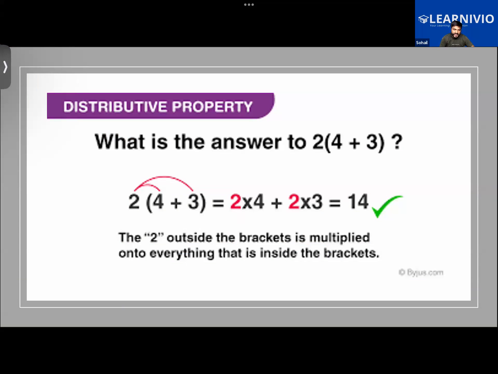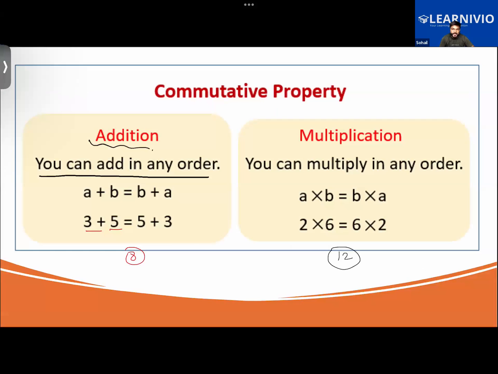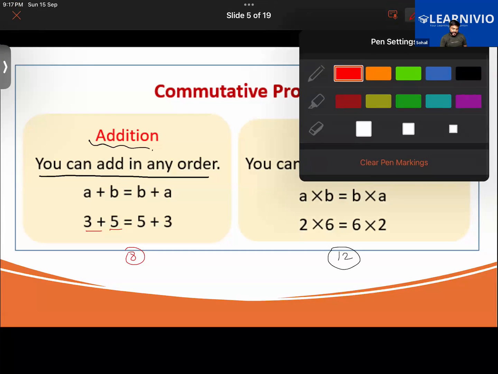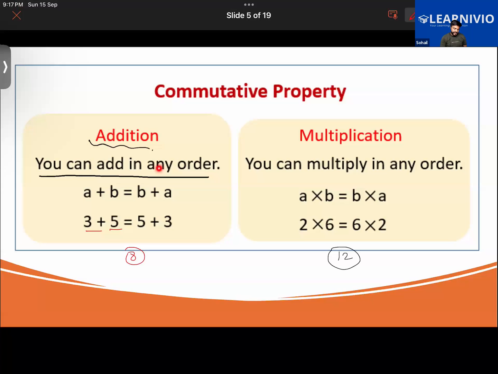Then we have one more property, that was the distributive property. So I was writing that. Okay, write down this thing. Sir, I have to write it too? Yeah, just write down the example, give the topic and give this example and write the definition.